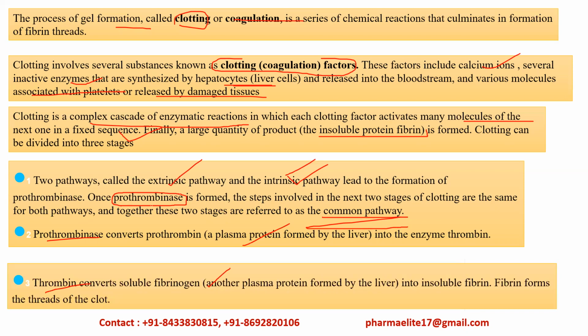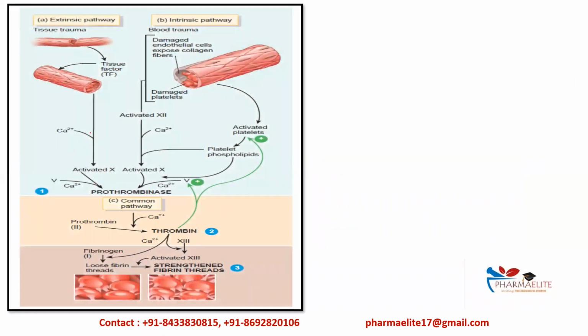Once the prothrombinase enzyme is formed, it will convert prothrombin, a plasma protein formed by the liver, into the enzyme thrombin. Further, the thrombin which has formed will convert the soluble fibrinogen, another plasma protein formed by the liver, into the insoluble fibrin, and fibrin forms the threads of the clot. Now you will get a better idea with these diagrams.